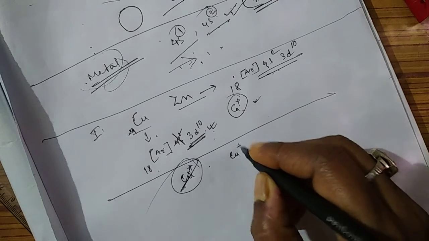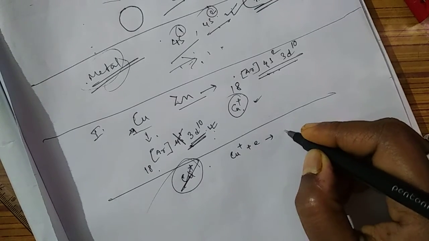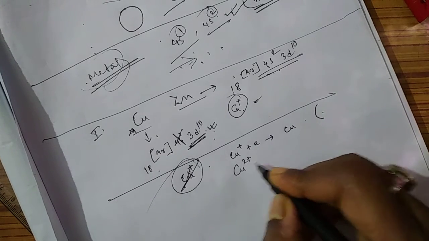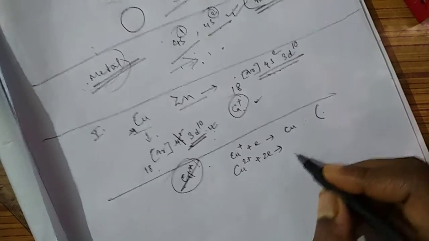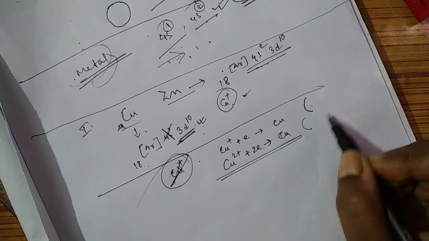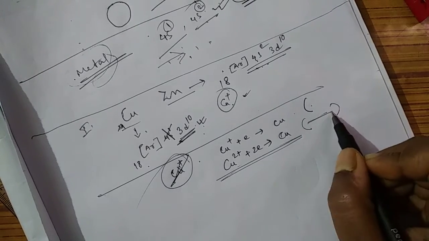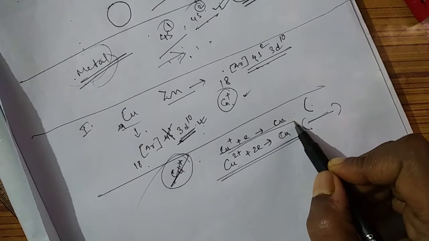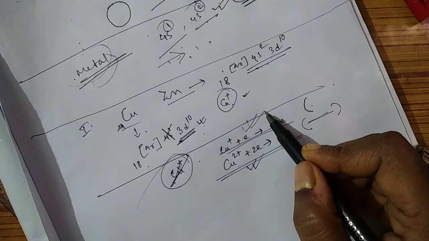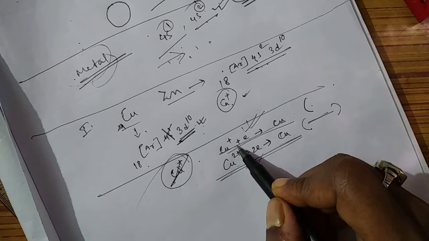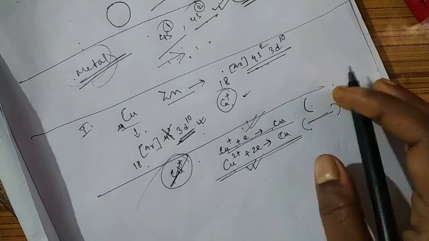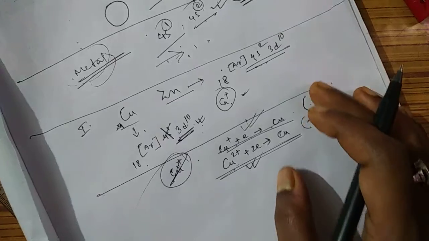Copper plus, once it is reduced, becomes copper, and its electrode potential is high. And copper 2 plus, if it accepts 2 electrons, it will also be reduced, but this reduction potential is much lower and this one is much higher. As copper plus has a high reduction potential, it has a high tendency to be reduced. So copper plus is much more unstable than copper 2 plus. That is another story, another thing we will discuss later on.